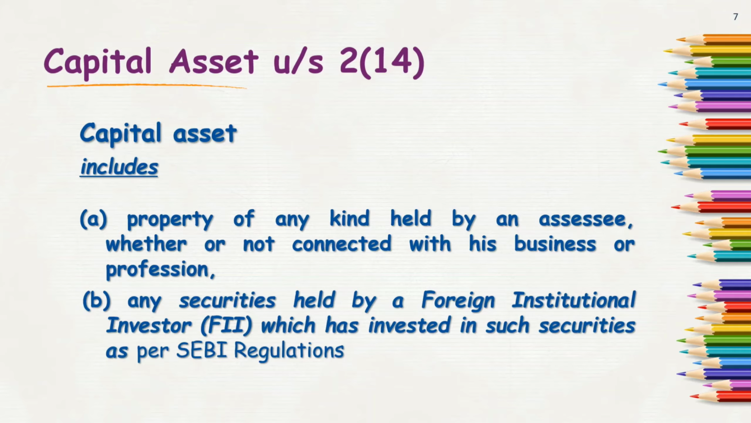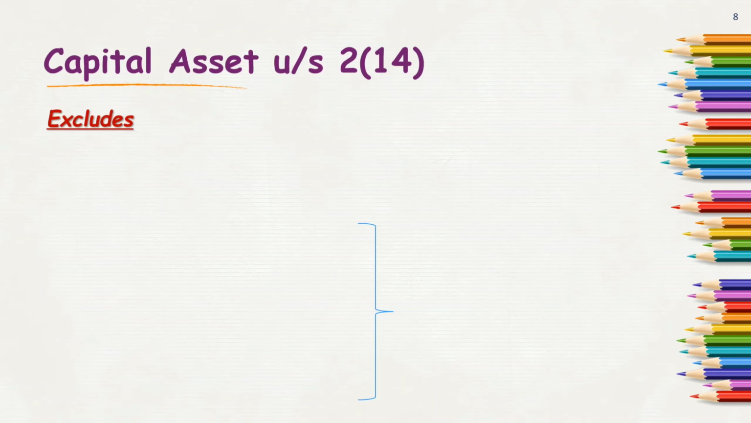So it's an inclusive definition. Property of any kind held by an assessee makes it an inclusive definition. So we are done with this inclusion part. Let's move on to the next section. We will see some exclusions of capital assets. What are these exclusions? Let's see.